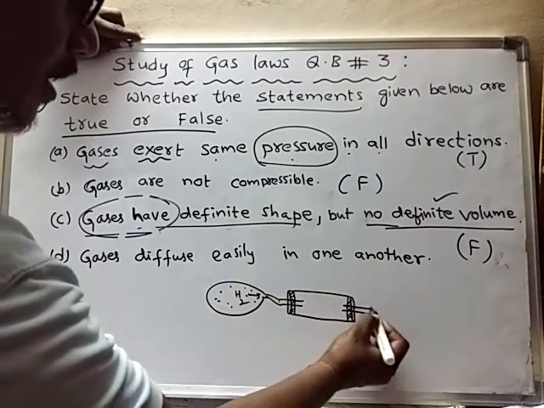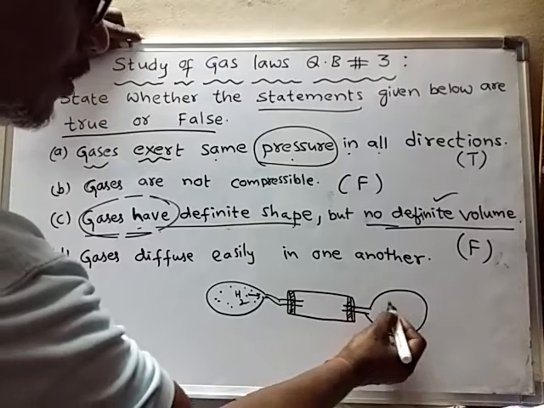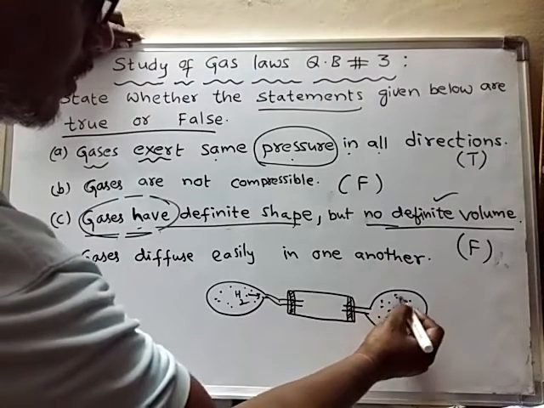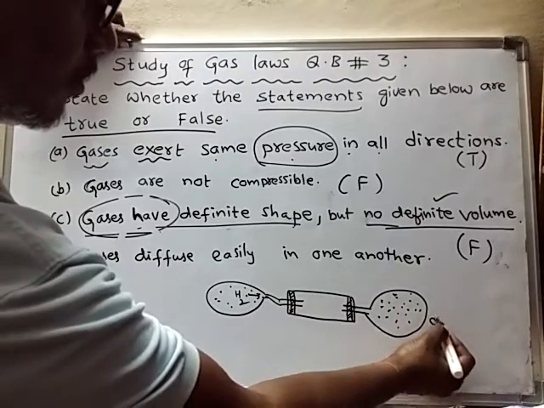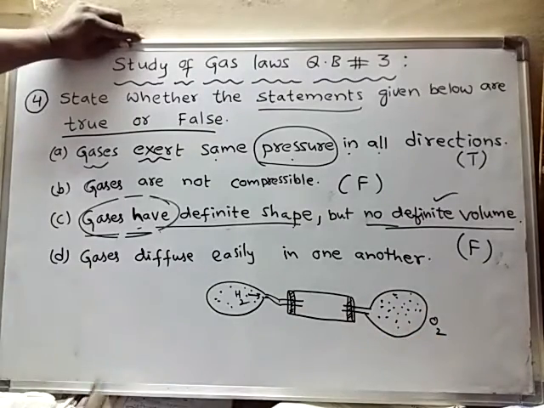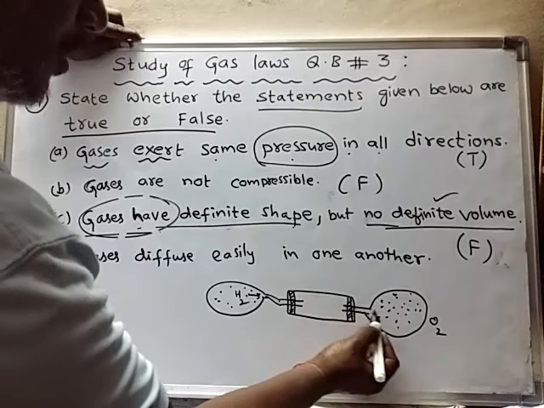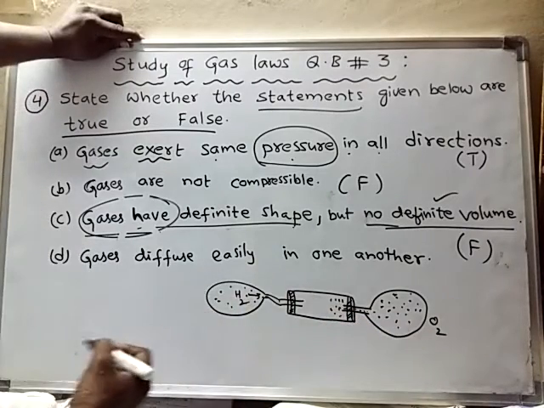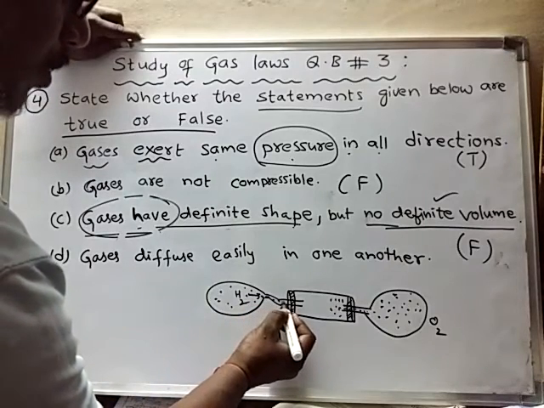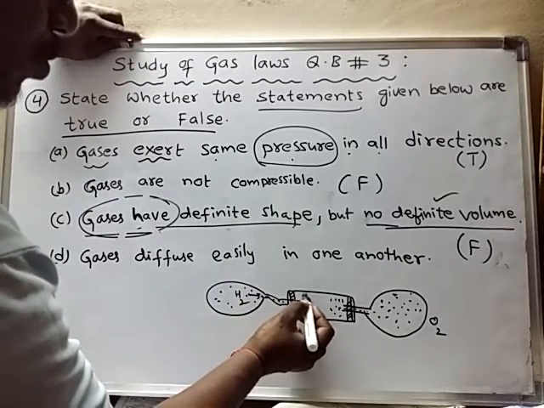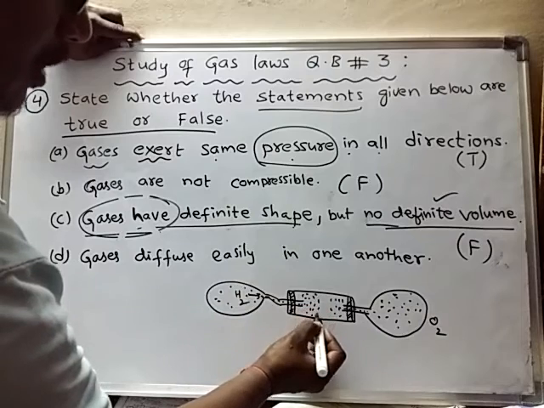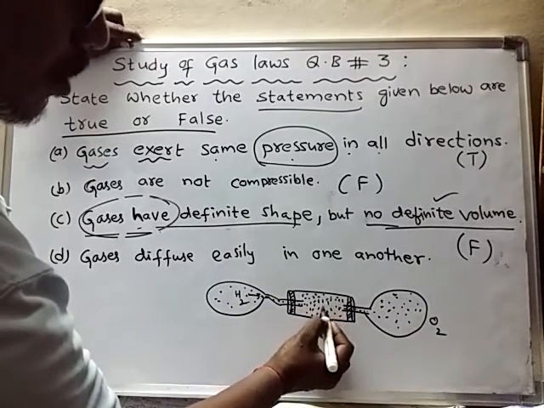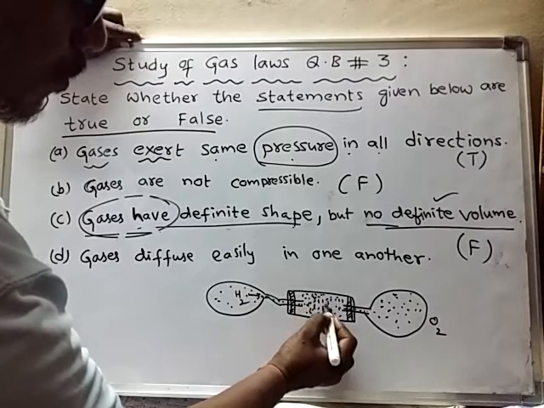And this side I have connected to some other cylinder, like oxygen. Let us assume. So what happens? Here these oxygen molecules will flow into this tube, and even hydrogen molecules also will flow into this tube. Slowly these hydrogen molecules will try to spread throughout this tube, and even these oxygen molecules also will try to spread throughout it.